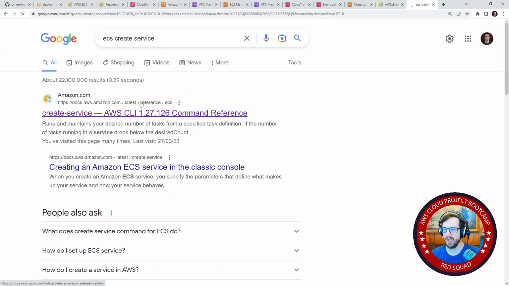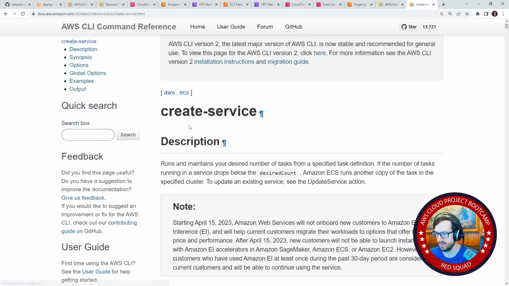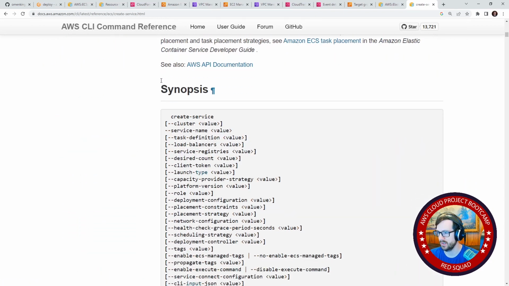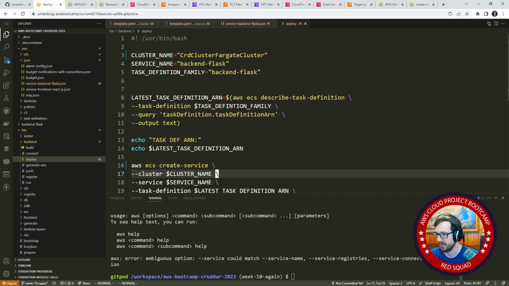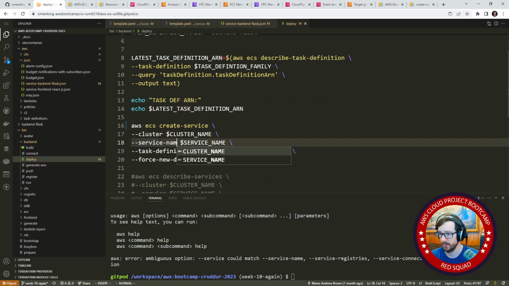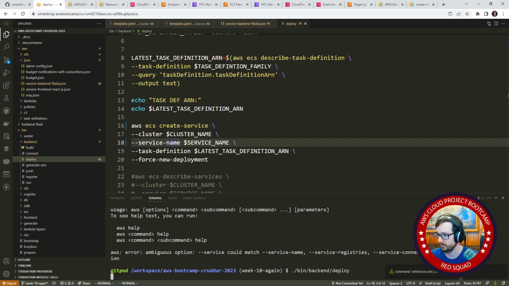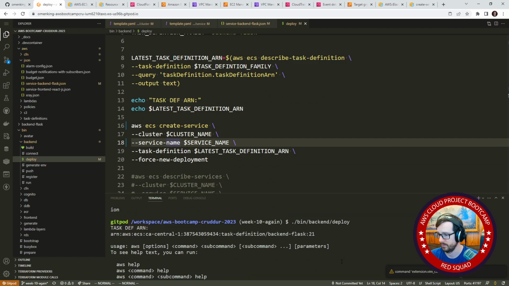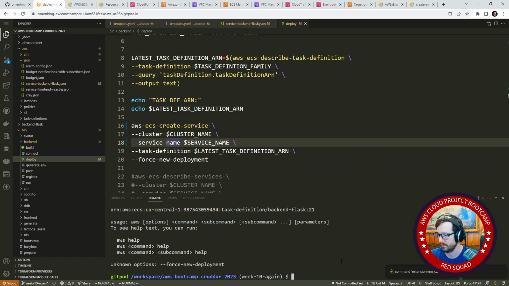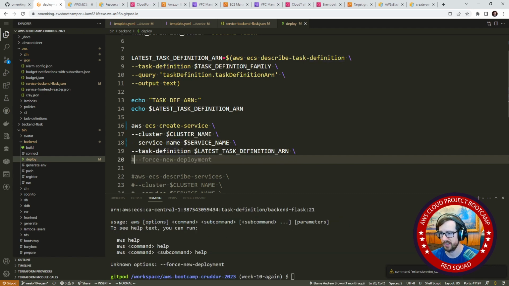I don't remember because we have this update service, and maybe because we initially deployed it and then we changed it a bit, it doesn't need some of those things there. We really should have made these separate, like create and deploy, but anyway, ambiguous options, service could not match service name, service registries. I guess it's service name here, sorry. Try that. And this is true, this is not here right now.